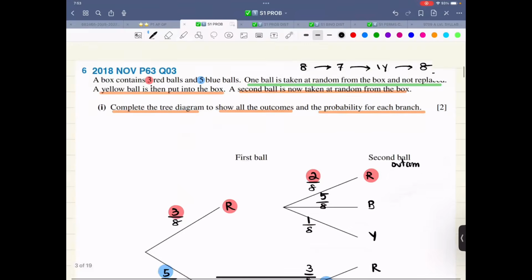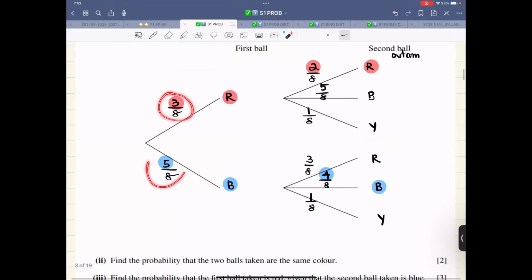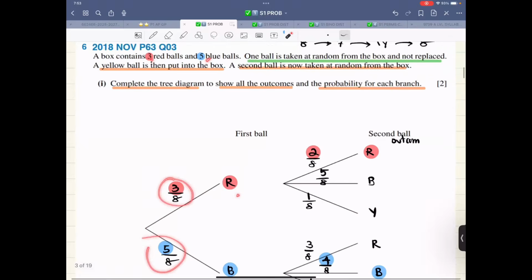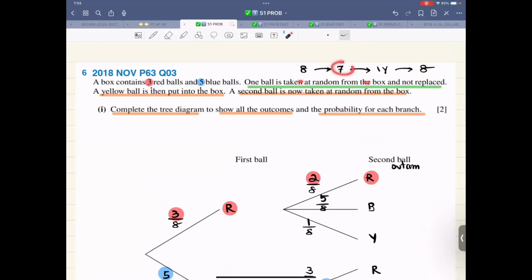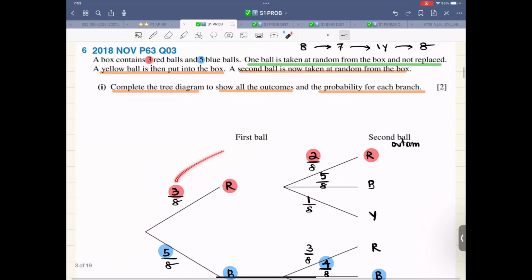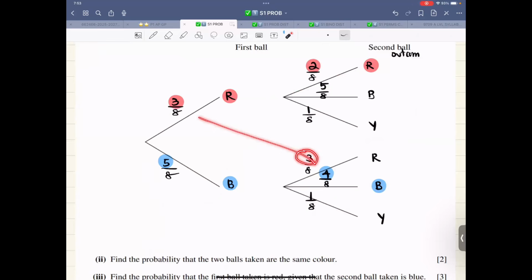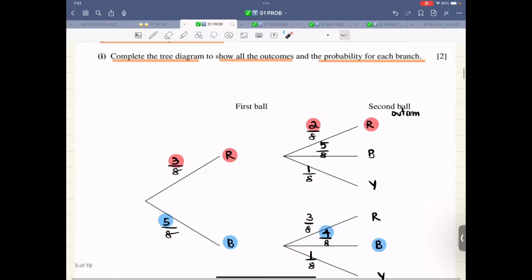So now we were talking about this. Let me recap it. 3 red, 5 blue. 3 out of 8, 5 out of 8, red and blue. One ball is taken out, the denominator drops to 7. One yellow ball is added, the denominator becomes 8 again. Red, 3 becomes 2. Blue, 5 becomes 4. This 3 is this one. This 5 is this one. One yellow, that is the thing.